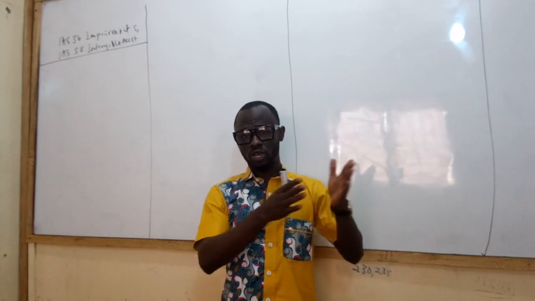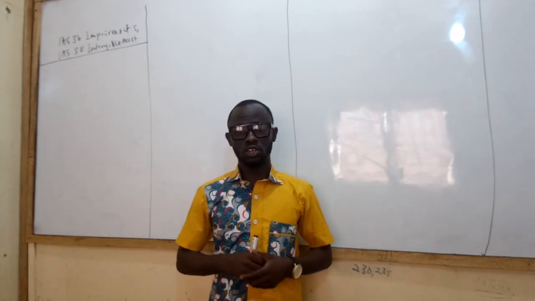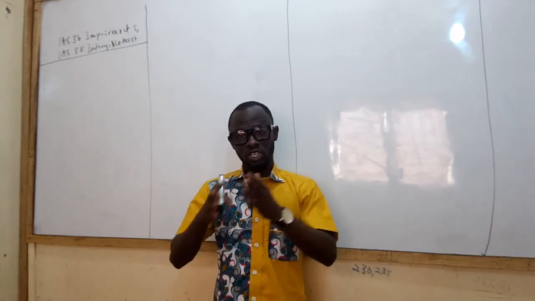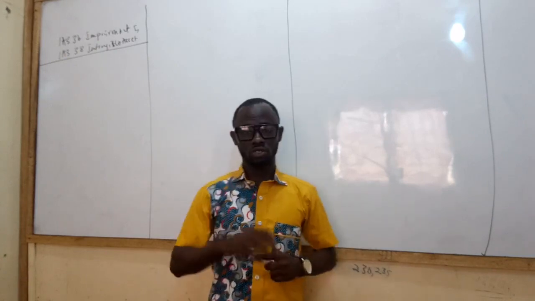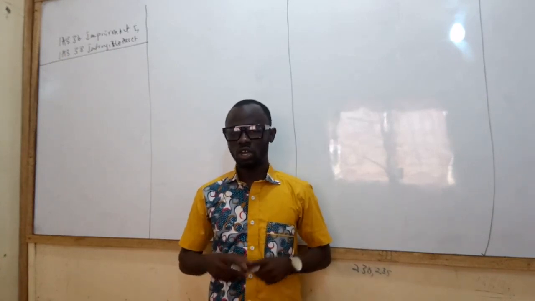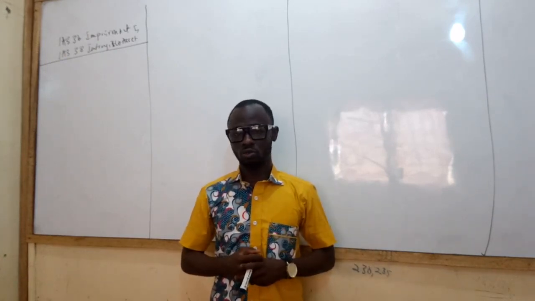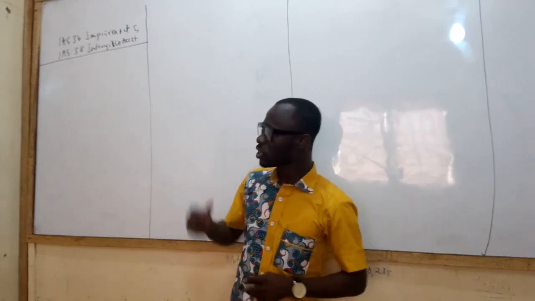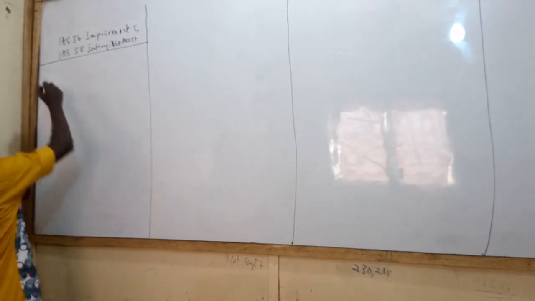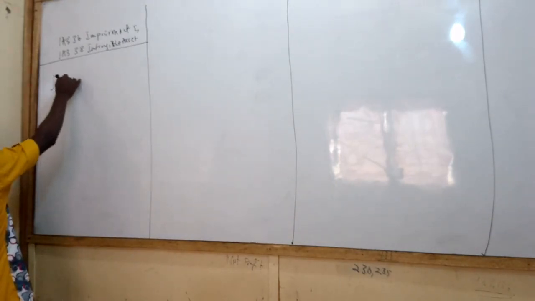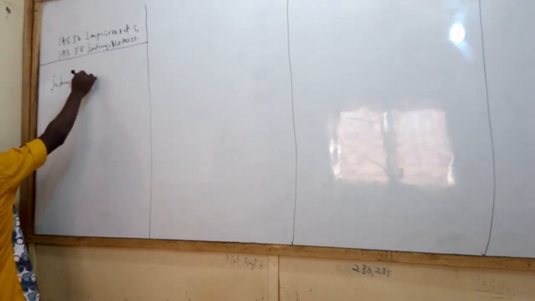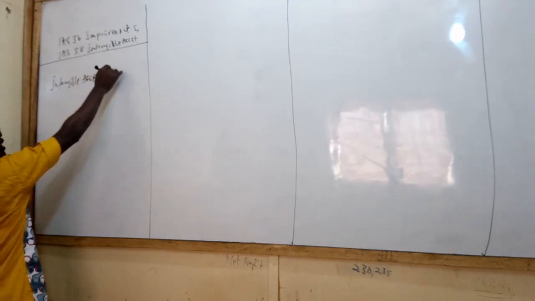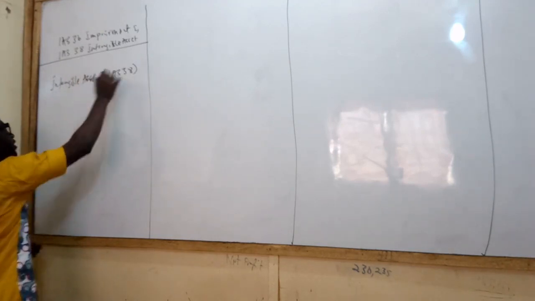What I'm going to be doing in this two-part video is to go through these things with you under these two accounting standards, to assist you to be able to work it out and also understand it properly. So let's begin the discussion with intangible assets, and that is IAS 38.